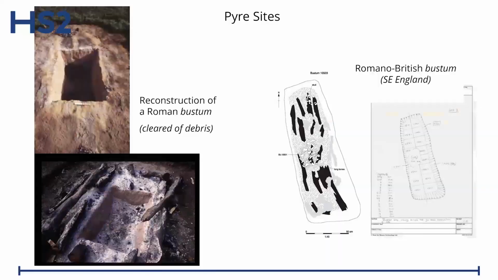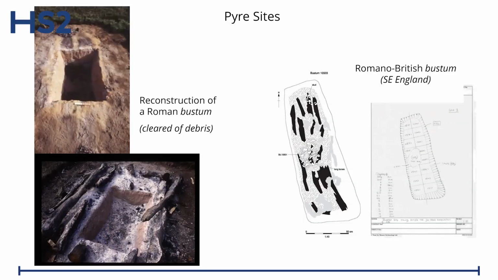Now, pyre sites could be flat, or you could have what I call an under-pyre draft pit, or you could have a larger pit, like we're seeing here, which is called a bustum. That's the name the Romans gave to them, bustum. That simply means that the place of burial was also the place at which the body was cremated. So you cut your pit, you construct your pyre over the top of it, and as it burns down, everything gets deposited in the pit, which then becomes the grave.